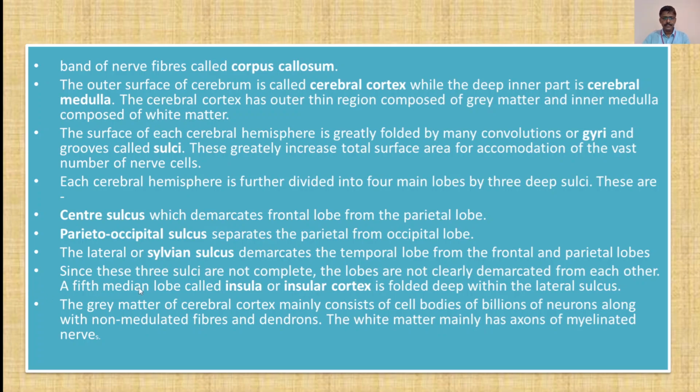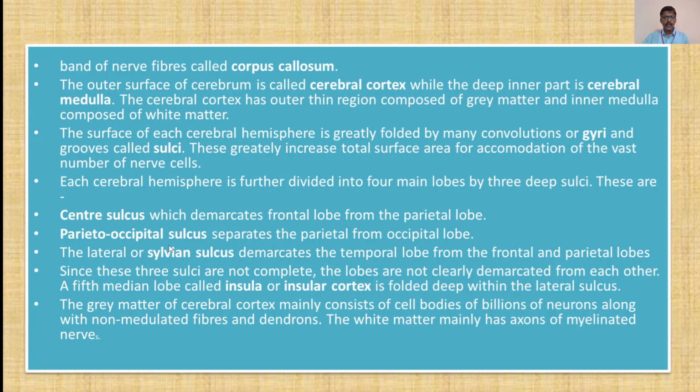A 5th median lobe called the insula or insular cortex is folded deep within the lateral sulcus and is seen in the brain. The gray matter of the cerebral cortex mainly consists of cell bodies of billions of neurons along with non-myelinated fibers and dendrons, as explained earlier. The white matter mainly has axons of myelinated nerves. So remember, these are the sulci and they divide the parts of the brain.